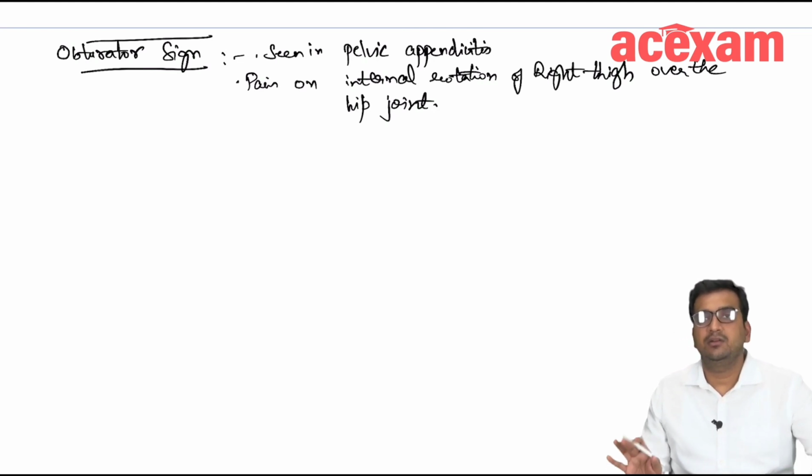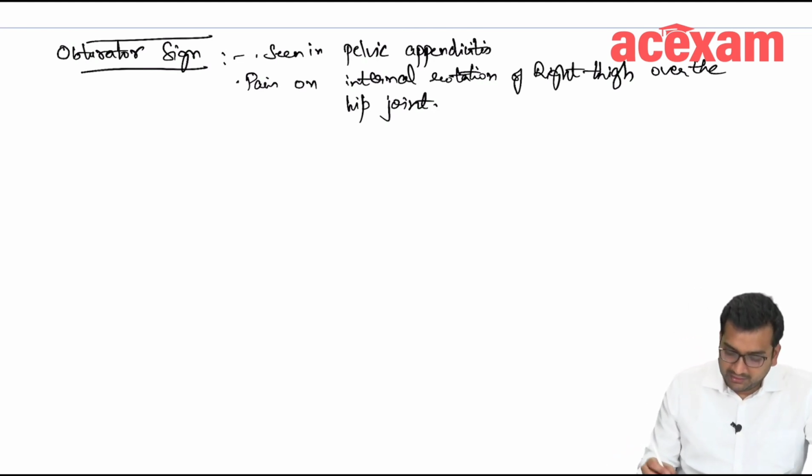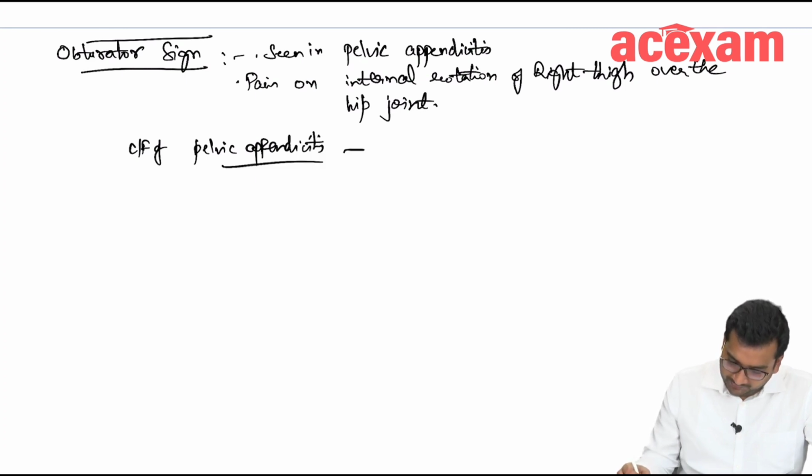Then this is obturator sign. Now regarding this pelvic appendicitis, the clinical features of pelvic appendicitis are diarrhea and microscopic hematuria.